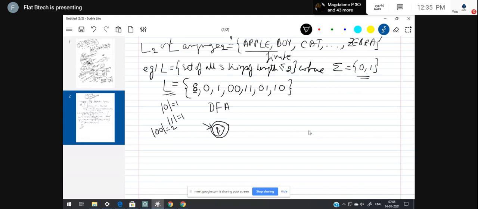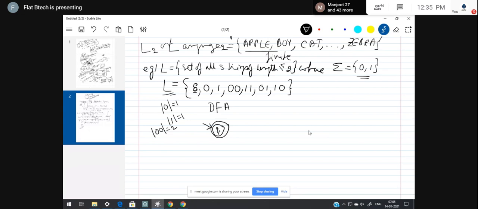I'm talking about deterministic finite automata. In the case of non-deterministic, it is a different way. So in a DFA, if you want the machine to accept epsilon, make the initial state the final state.